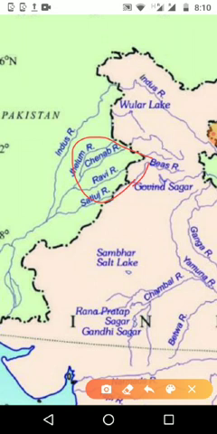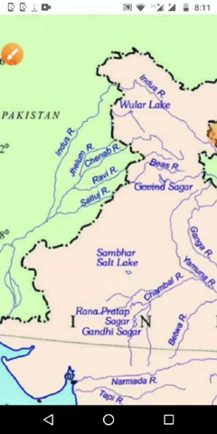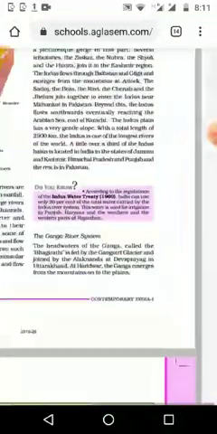So we want to remember the 5 rivers' names. Indus, that is the main river, then Jhelum, Chenab, Ravi, Satluj and Beas. All these river names we want to remember, because next year we will study the dams and like that. At that time, in the Satluj river there are some very important dams. Then in the Chenab there are some important dams that we are using in India, and we are taking that water for agriculture purposes. Okay, then we are moving to the next part.